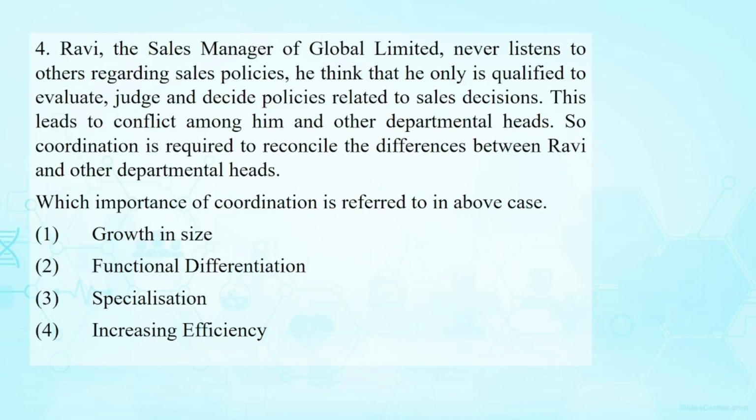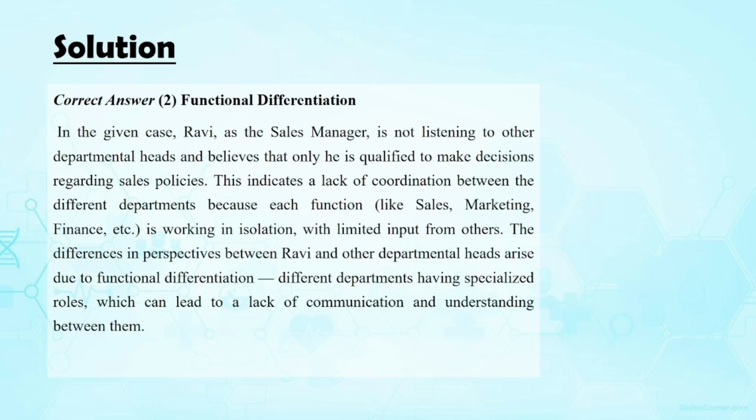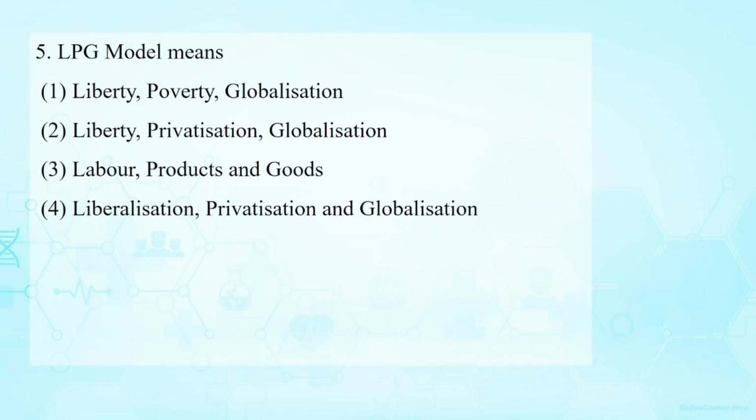Ravi, the sales manager of Global Limited, never listens to others regarding sales policies. He thinks that he only is qualified to evaluate, judge, and decide policies related to sales decisions. This leads to conflict among him and other departmental heads. So coordination is required to reconcile the differences between Ravi and other departmental heads. Which importance of coordination is referred to in the above case? Functional differentiation is the answer. Please read the explanation given in detail with the question.